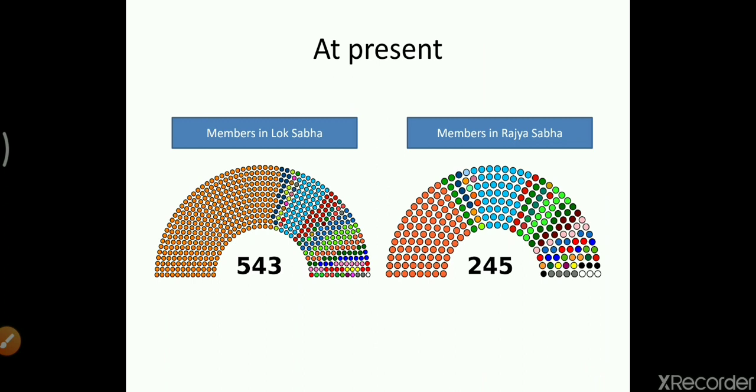But right now we have 543 members in Lok Sabha and 245 in Rajya Sabha. What was the maximum strength of Rajya Sabha? That was 250. So in Lok Sabha, 543 out of 552 are there, and in Rajya Sabha out of 250, 245 members are there at present.